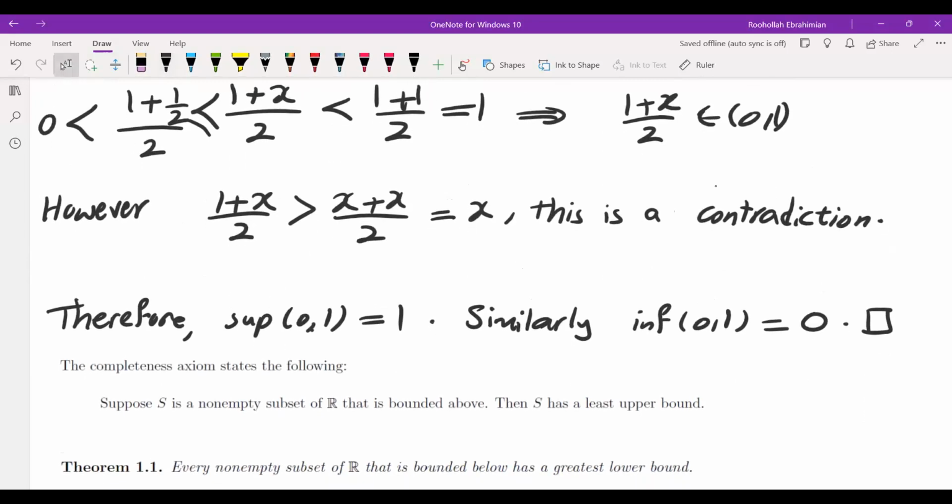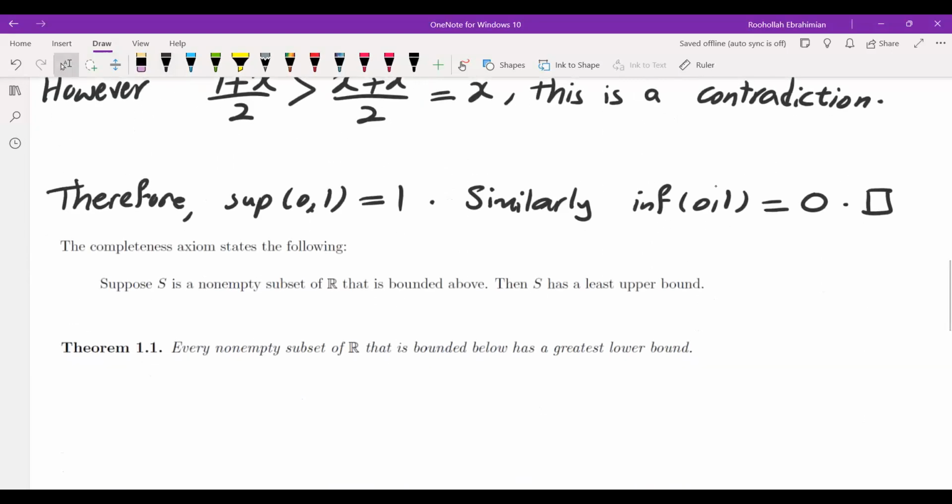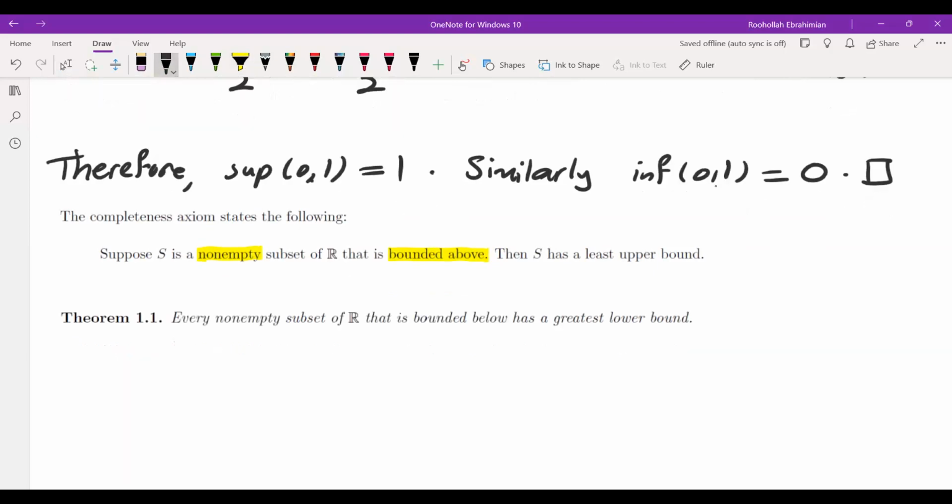Now we're going to talk about the completeness axiom. The completeness axiom states that every set that you take, as long as it is a non-empty set, so you have to check these two conditions: it is a non-empty set and it is bounded above, it has a least upper bound. The supremum of that set exists. So if you have a set that is non-empty and bounded above, these two conditions must be checked, then S has a least upper bound.